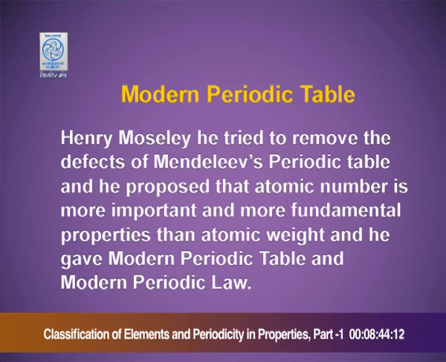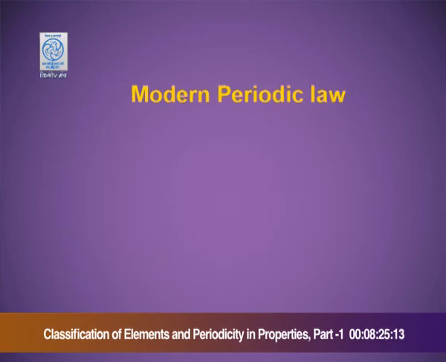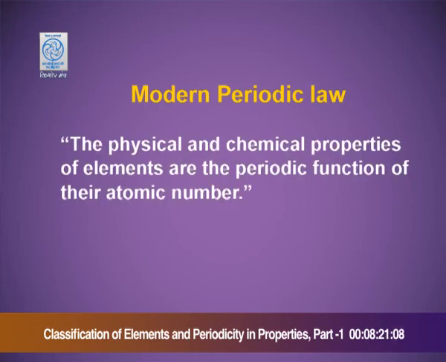Henry Moseley tried to remove the defects of Mendeleev's periodic table, and he proposed that atomic number is a more important and more fundamental property than atomic weight. He gave the modern periodic table and the modern periodic law. The modern periodic law states that the physical and chemical properties of the elements are a periodic function of their atomic number.